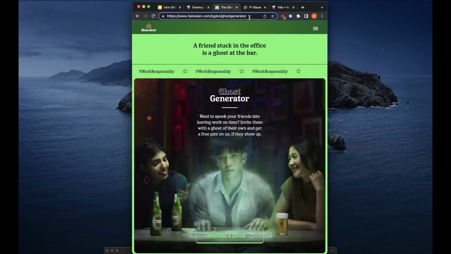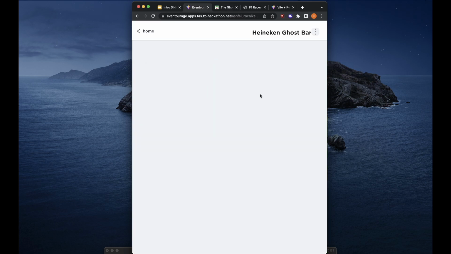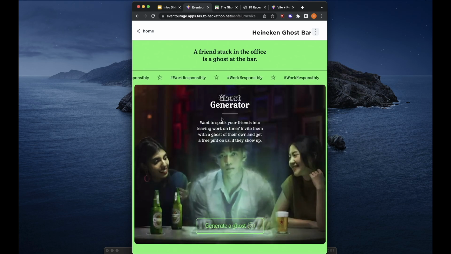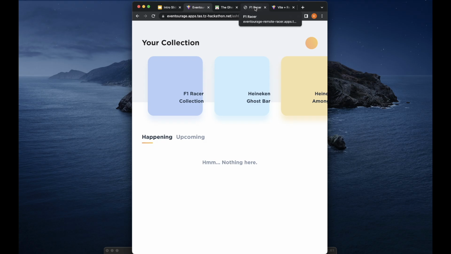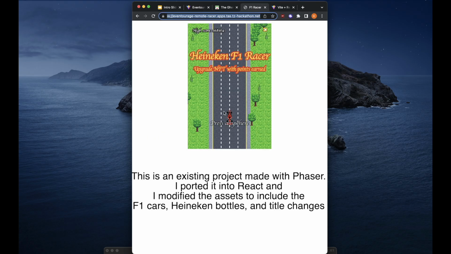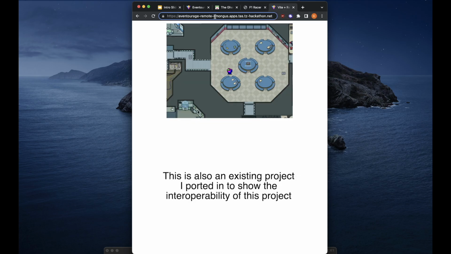So I was talking about this Heineken Ghost Generator over here. As you can see, this is hosted on their main website. But if we go back to our campaign over here and click on this, we can see that it's hosted and we can interact with it on our campaigns easily. And if we want to have their own campaigns like F1 race fan, for example, you can see this is another hosting website, and this is also another website.